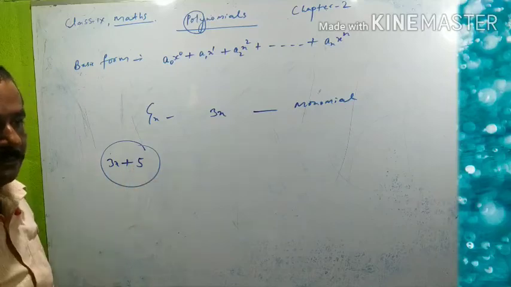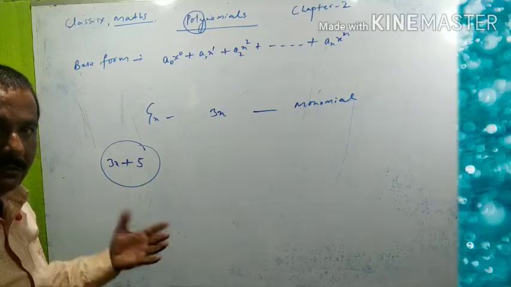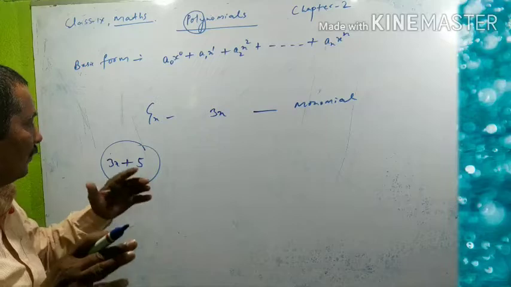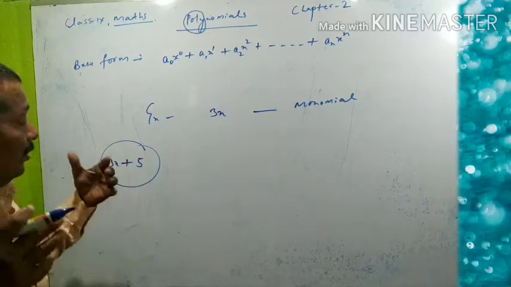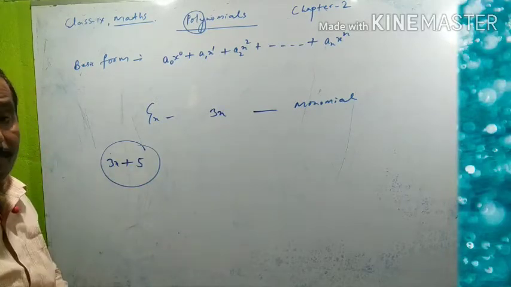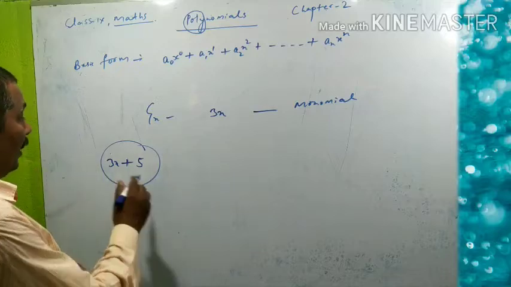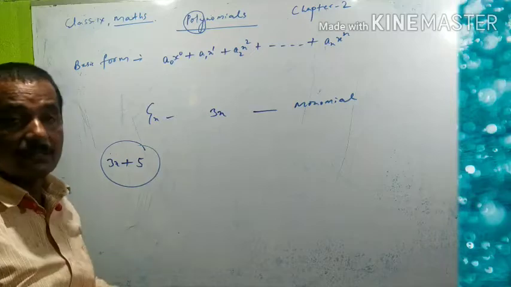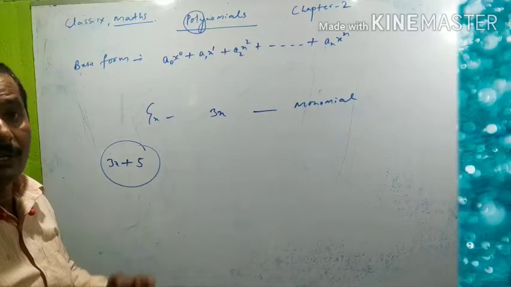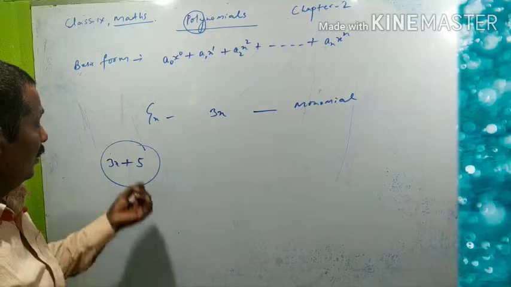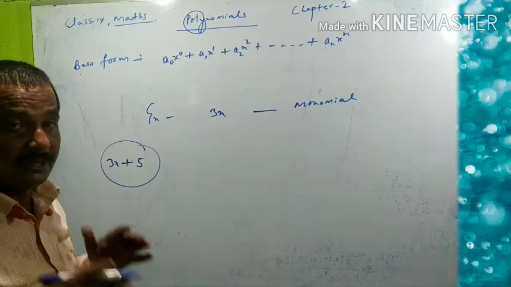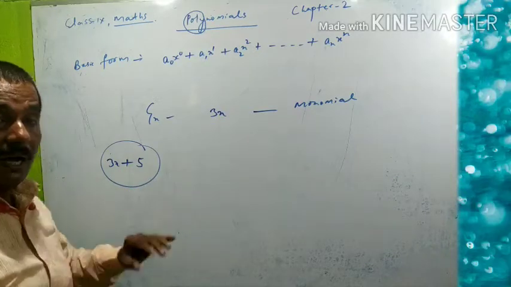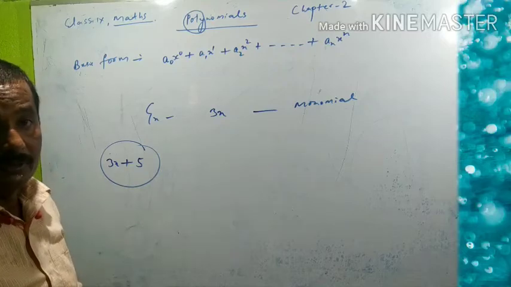Terms are separated by basic operations. Basic operation means plus, minus, into, and division sign. But basically, terms are separated by either minus or plus.